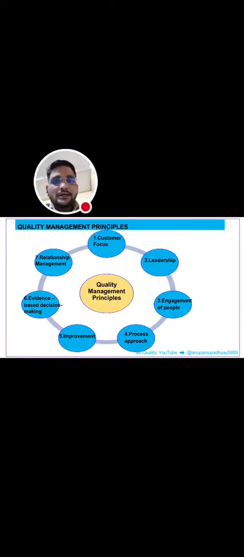In a chain of processes, every process has input and output, and the output of the first process becomes the input of the second process, and the output of the second process will be the input of the third process, and so on. This concept is known as the process approach.